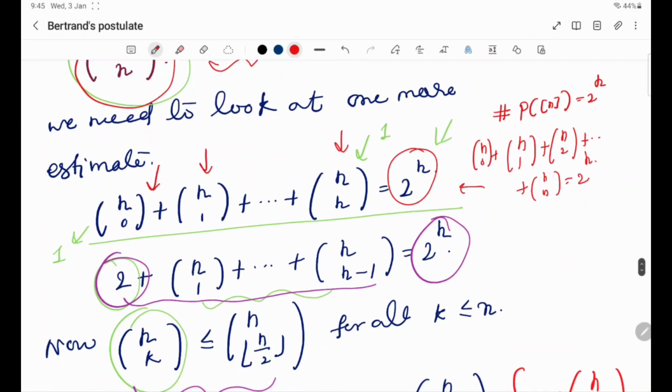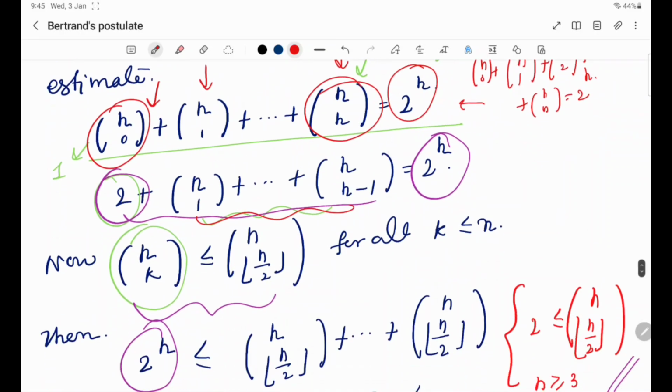In this formula the first and last terms, nC0 and nCn, are 1. So I just couple them together, it is 2, and from here onwards nC1 plus up to nC(n minus 1), just rearrange it, equal to 2 raised to n. Now note, what is the maximum value of nCk?